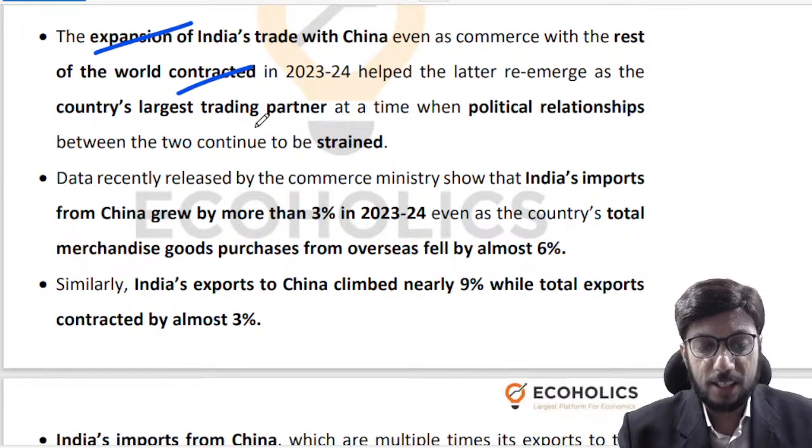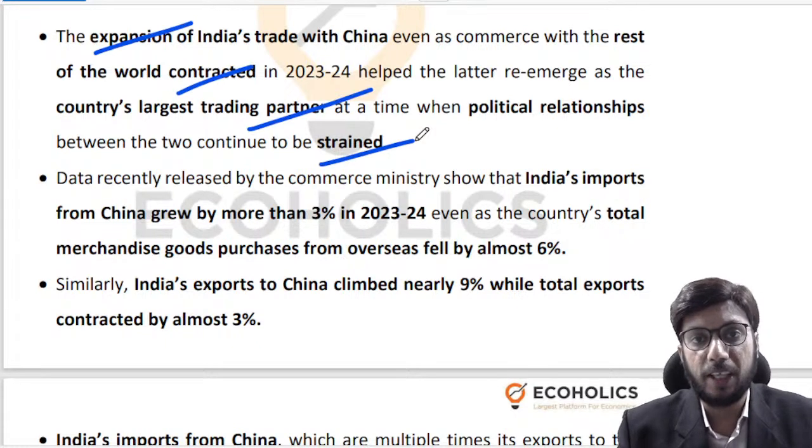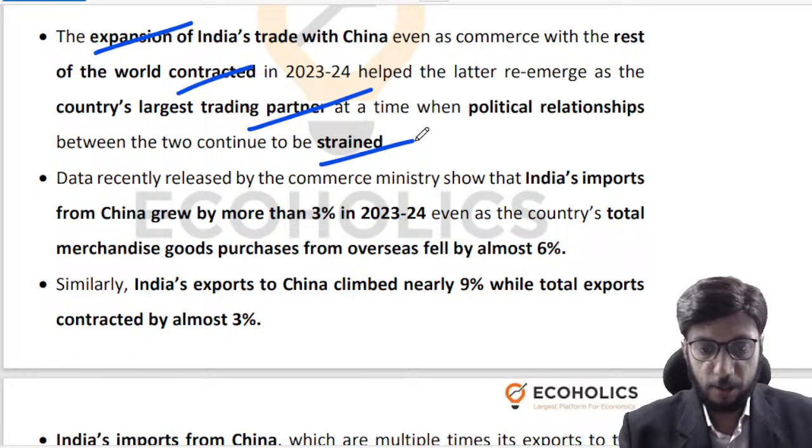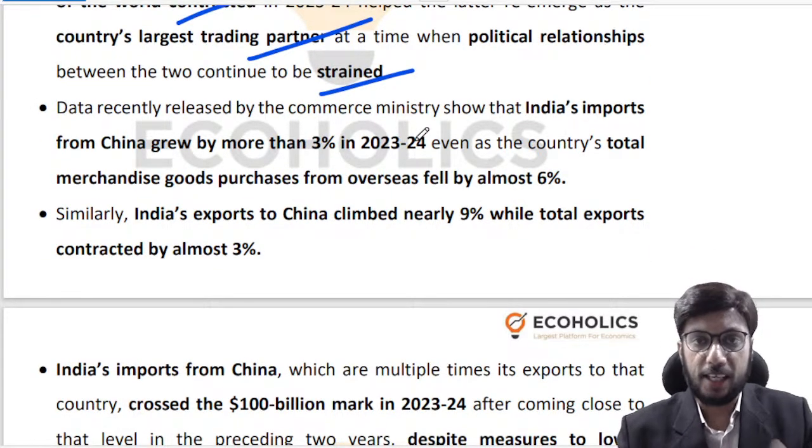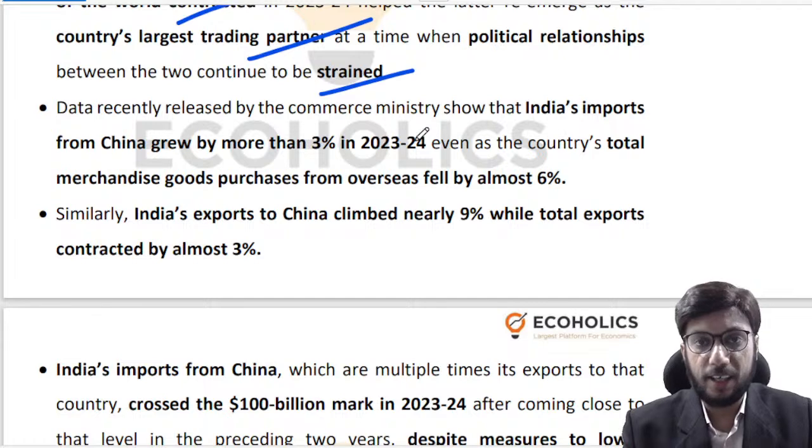China is India's largest trading partner, despite the fact that political relationships between India and China are not improving at all, right? If you see the data, and data is very important in any exam, in any interview, in any answer, if you are able to present relevant, credible data, you will always get brownie points from the examiner.